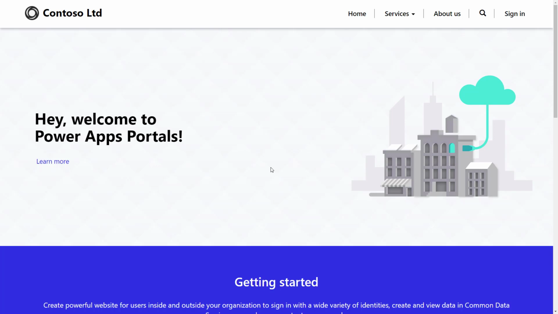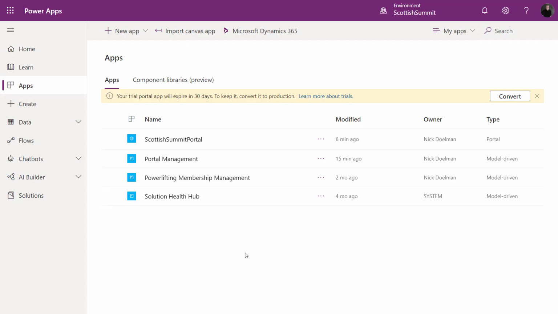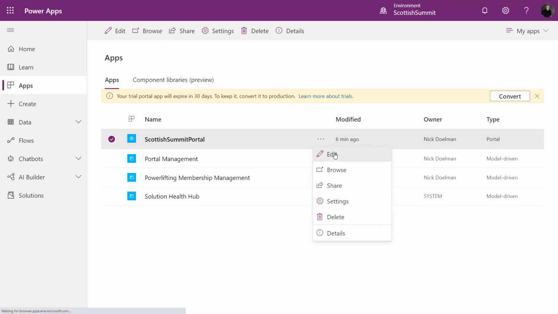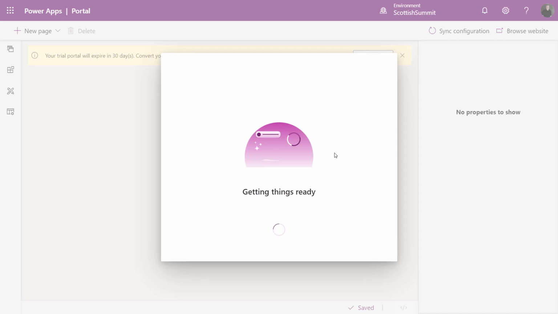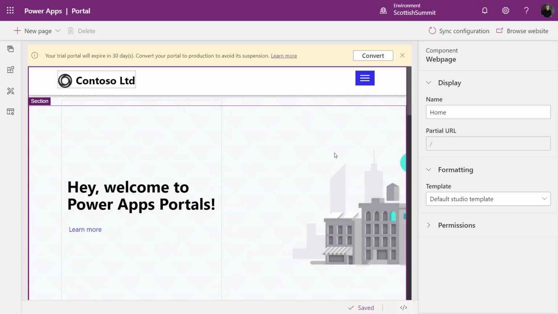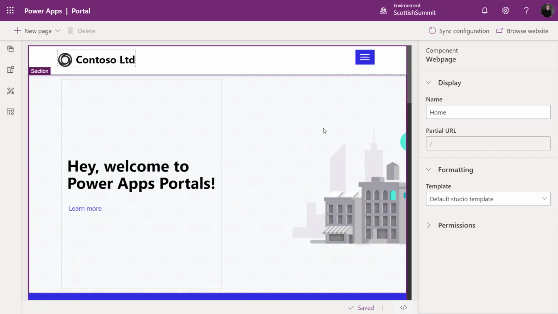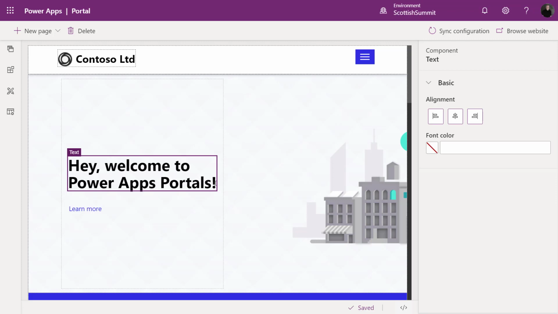So we do have this working portal, but what we want to do is actually configure it to fit our particular needs. So here in the Maker Studio, once again, I'm going to click on the ellipsis, and I'm going to click on Edit. Clicking on Edit launches something called the Portal Studio. Now I'm in the Portal Studio. We might get some messages, and this is like a trial portal, so I'm just going to close this. We might get some other information about updating solutions and things of that sort, but for now, this is our portal. We can begin to modify our portal here.